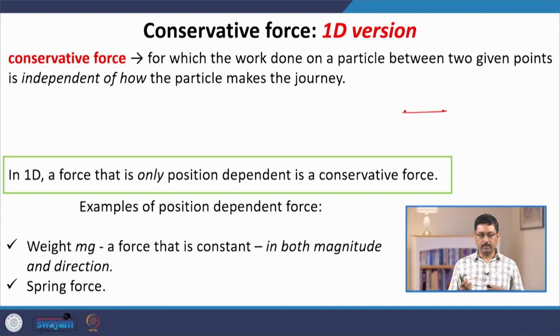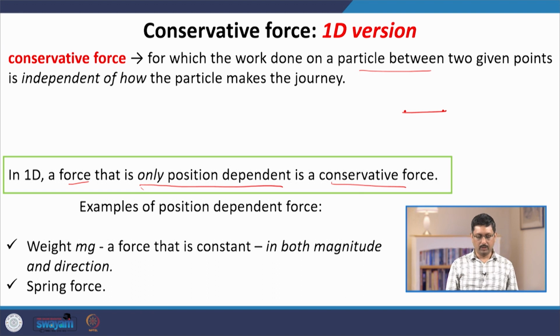From our calculation before, we see that if the force is only position dependent, then this statement must always be true, that it must be a conservative force.